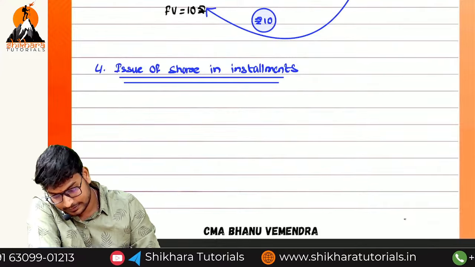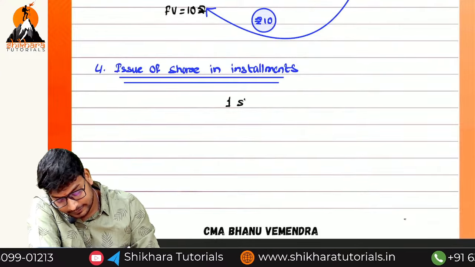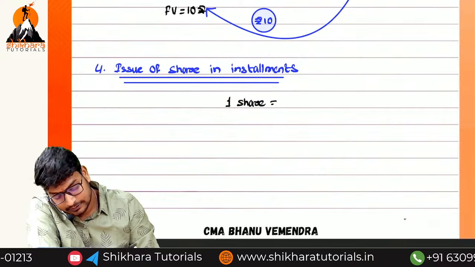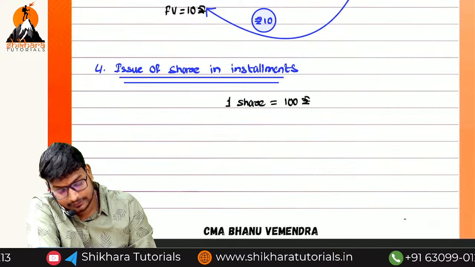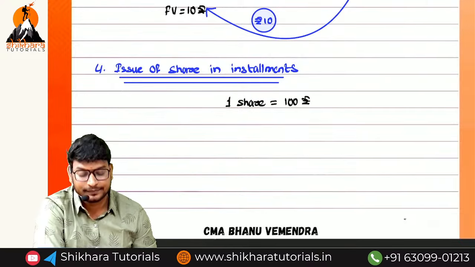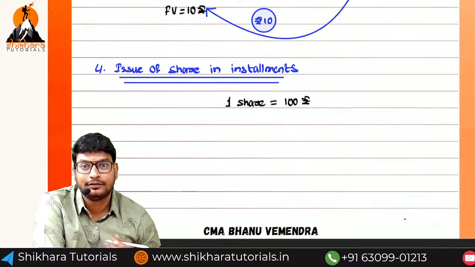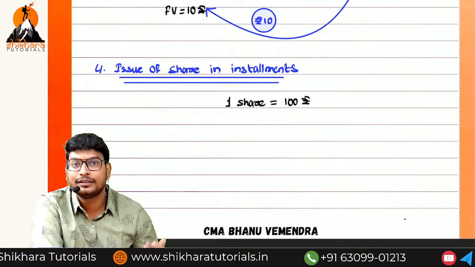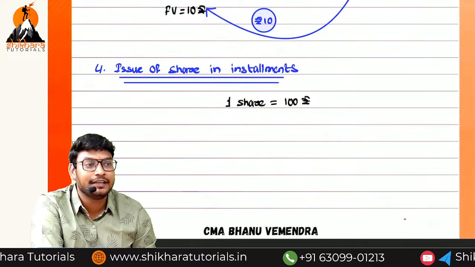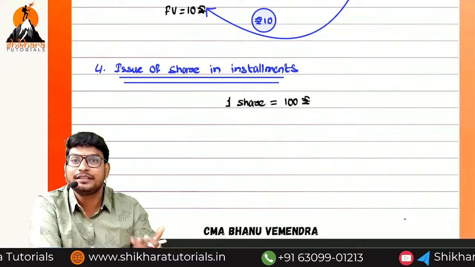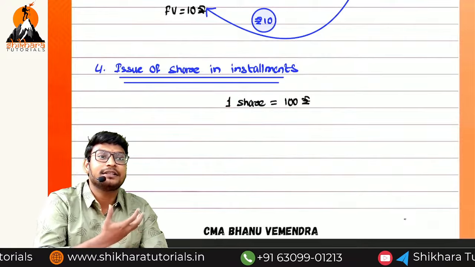So here, one share is equal to 100 rupees. One share is equal to what? 100 rupees. We are middle class people, born and brought up like Ashwant. Obviously, we cannot purchase directly by giving 100 rupees. One share we can buy, but we try to purchase more than one share.